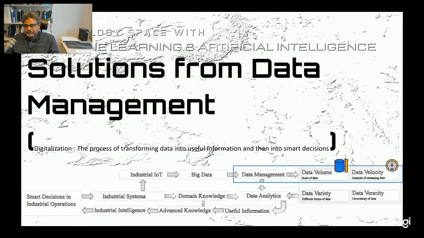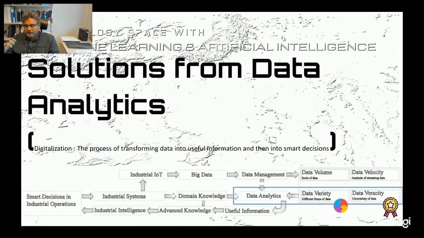So the features of data volume and data velocity can often be facilitated under the data management layer. When you have a data management layer, that can provide the storage space for this data, and it can also provide facilities to handle these data online, specifically when you're talking about real-time data.